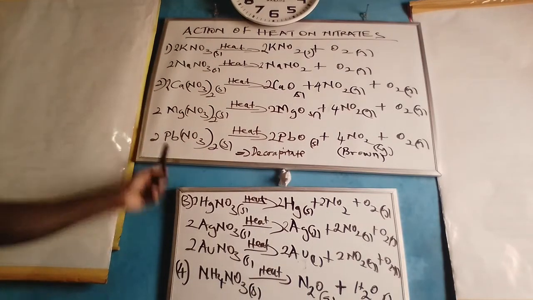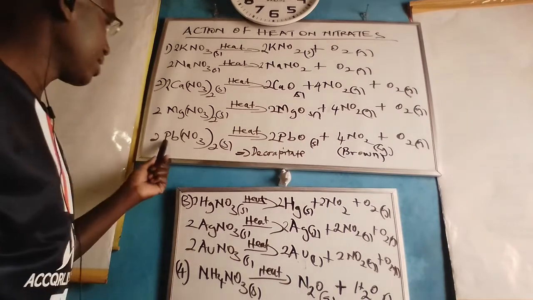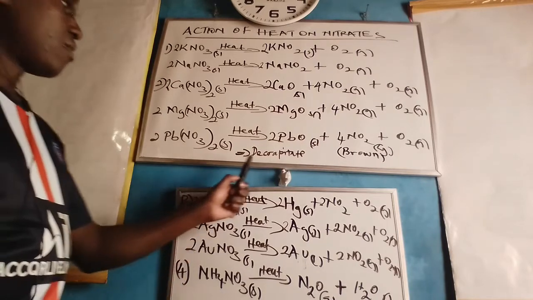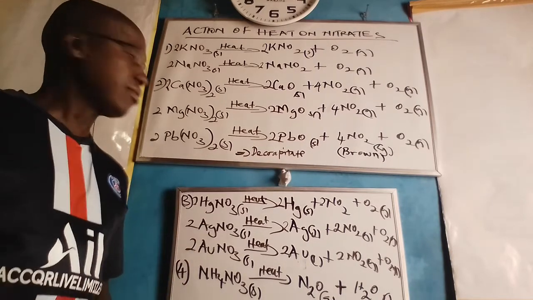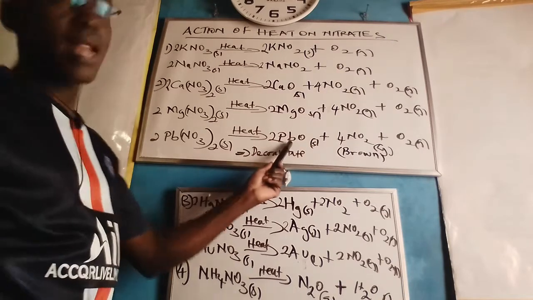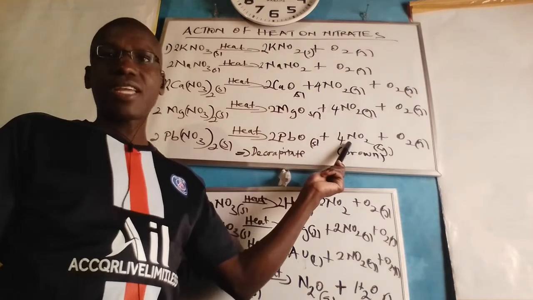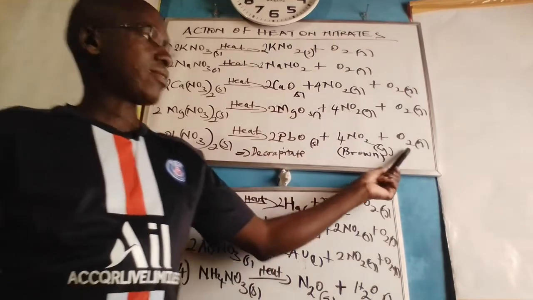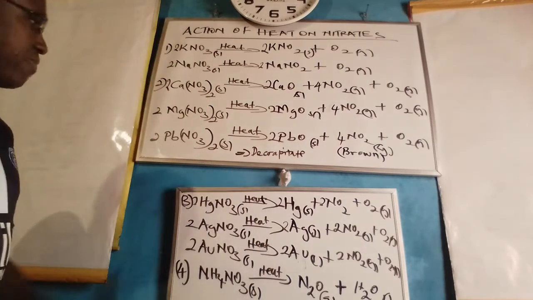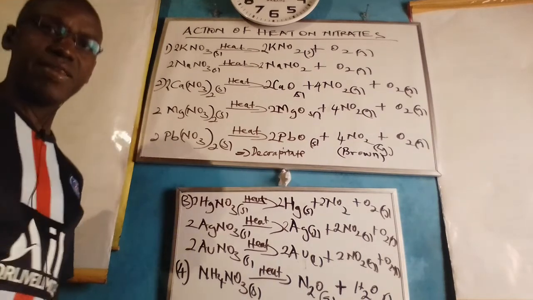However, when it comes to lead nitrate, even though it undergoes the same process, when you heat lead nitrate, it decrepitates, forming a crackling sound in the process, and becomes wrinkled, forming lead oxide, solid, and nitrogen oxide, brown gas, and oxygen, the colorless gas. The same thing would happen with the nitrates of the least reactive elements below copper in the reactivity series.